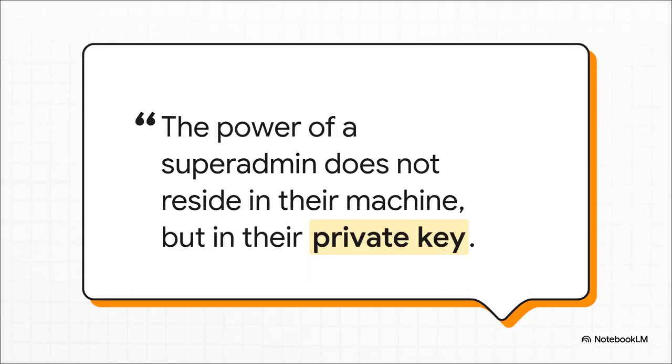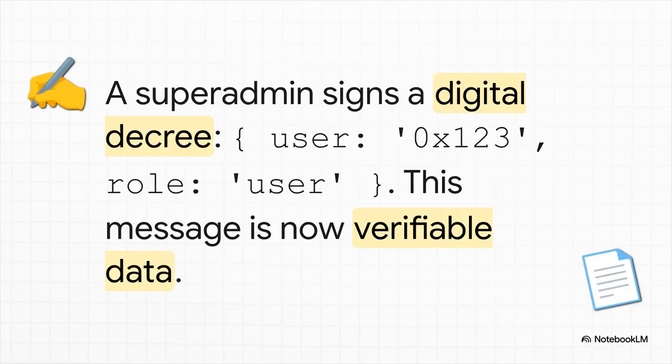And this right here, this is the key to the whole thing's resilience. The super admin's power isn't in their computer. It doesn't matter if their laptop is on or off. Their power is in their private key. It's tied to that signature we talked about, which is a piece of data that can exist anywhere. So let's walk through it. Imagine a super admin wants to give user powers to someone at this address. All they do is create a little message saying that, and then they sign it with their private key. That's it. Job done.